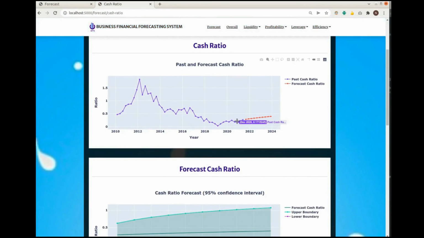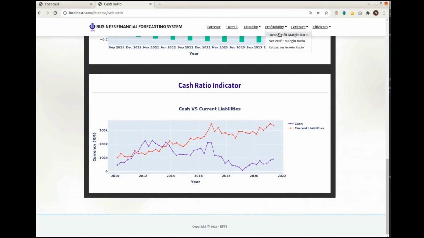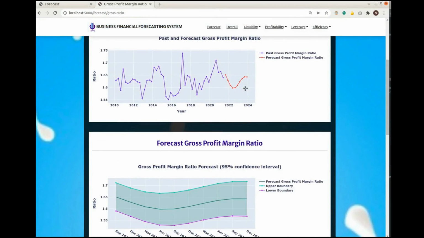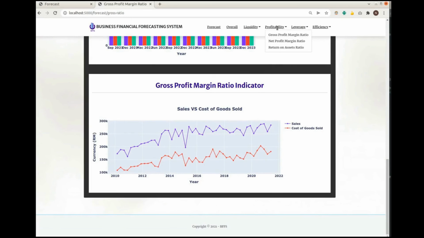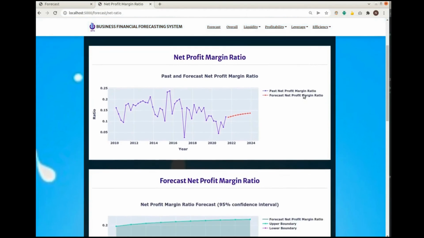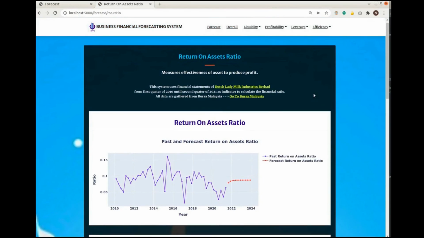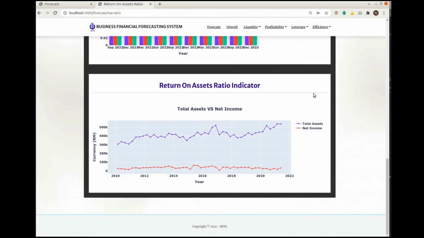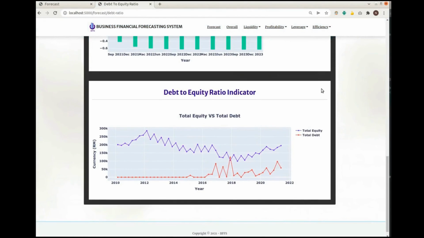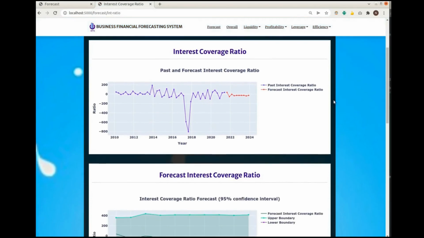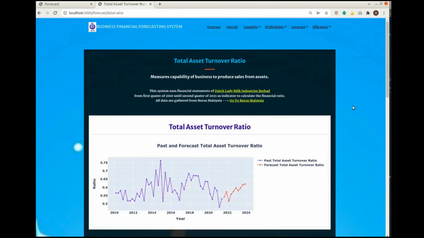This will be the same for the cash ratio, gross profit margin ratio, net profit margin ratio, return on asset ratio, debt to equity ratio, interest coverage ratio, and last one, total asset turnover ratio.